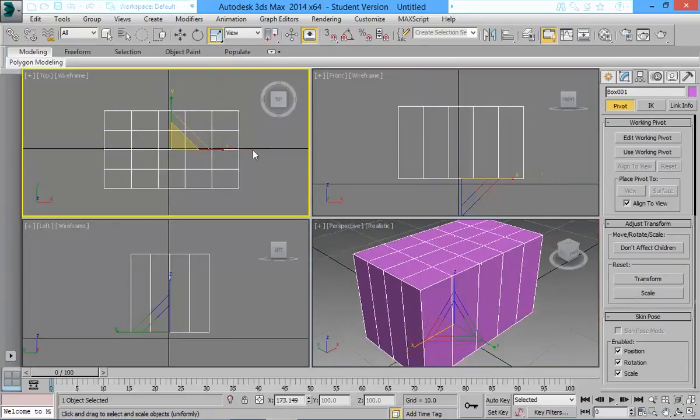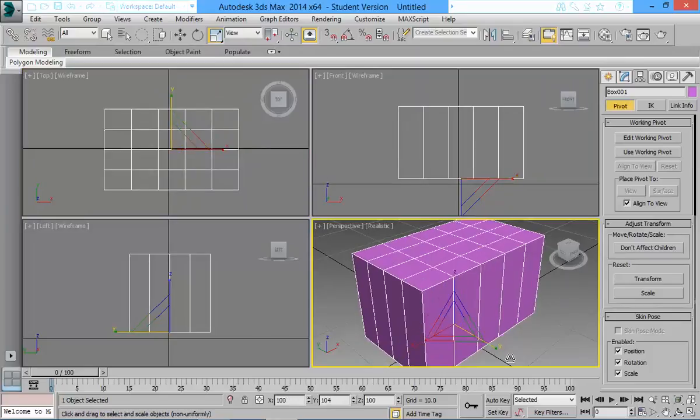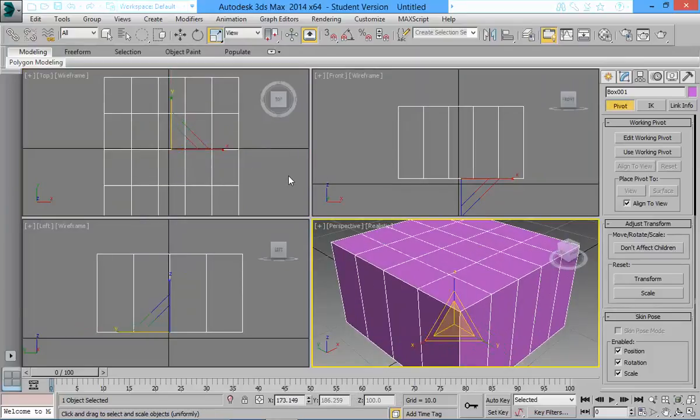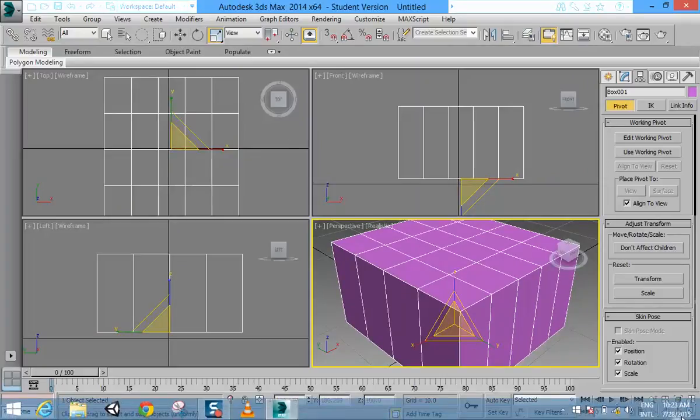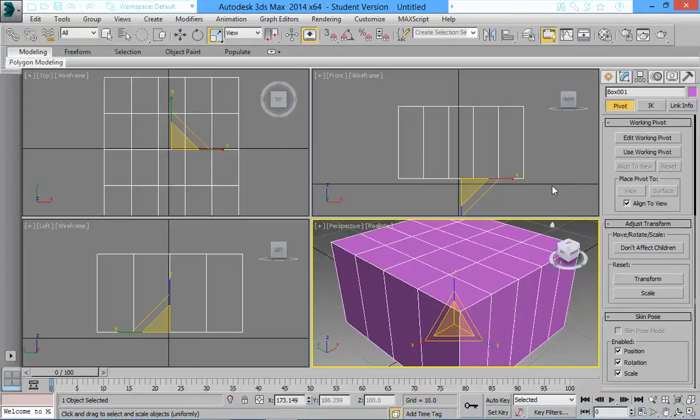Right now I'm just going to reset that and do my scale in the world axis. So move, rotate, scale up here, camera icons down here. That was one thing we saw.